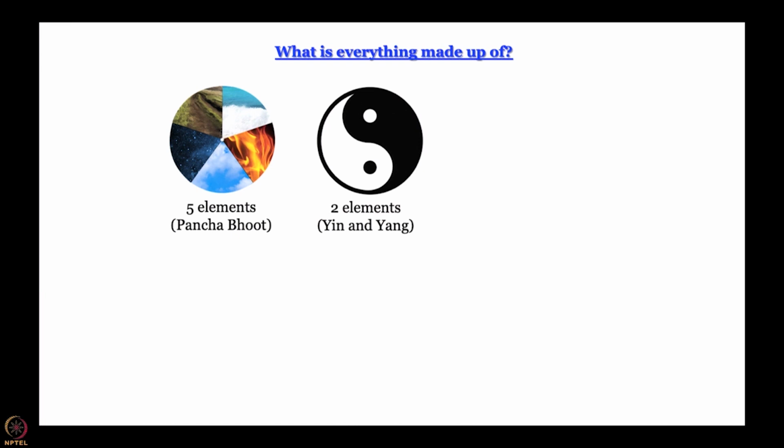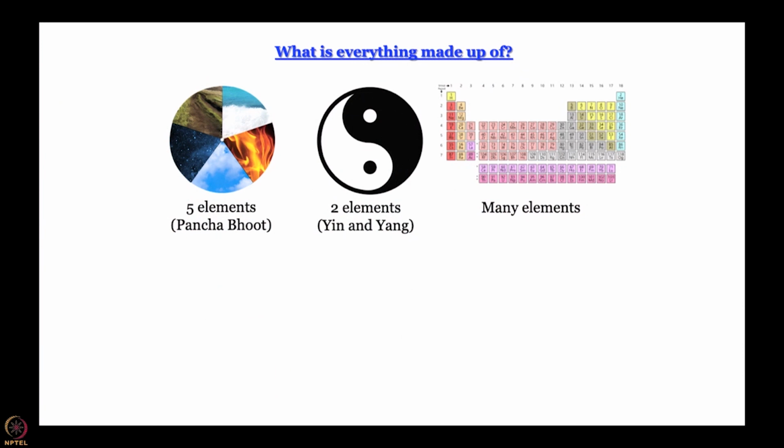What they believed is that synthesis or coming together of 2 opposing forces makes everything up. Now that is rather a philosophical way of looking at things, but if you think even in our modern way, 5 elements and 2 elements are things that make sense.